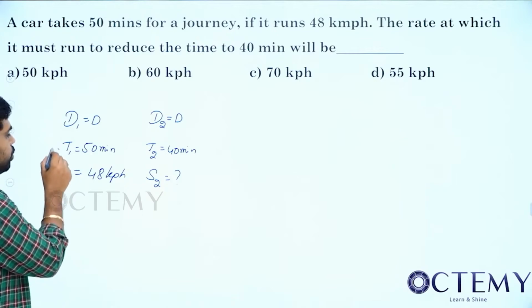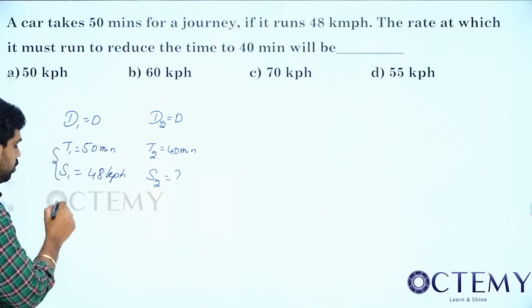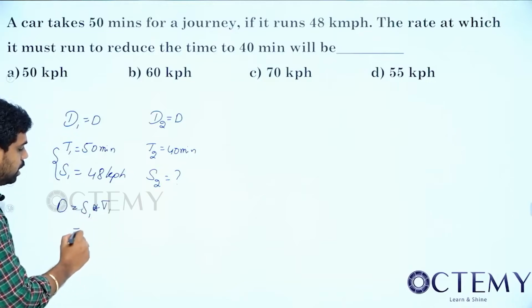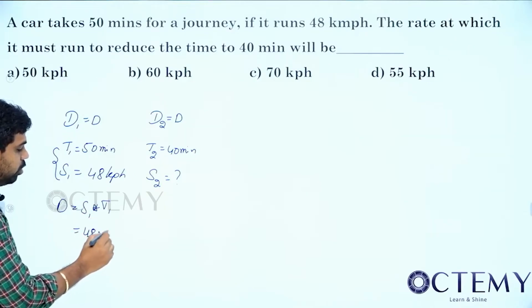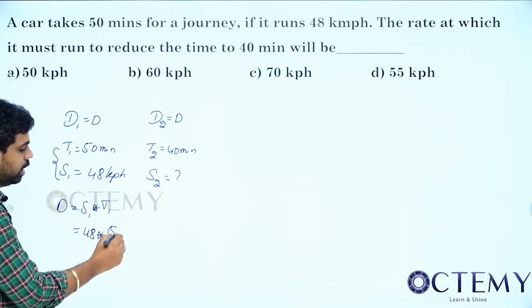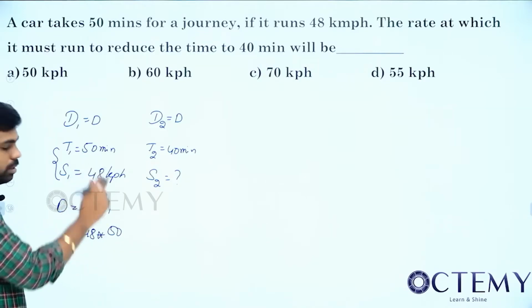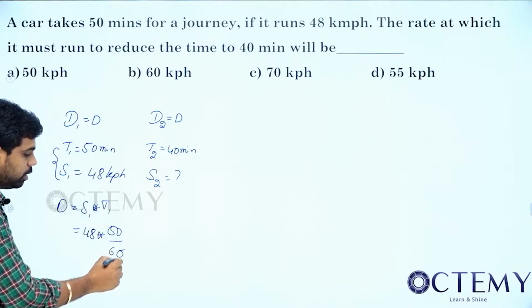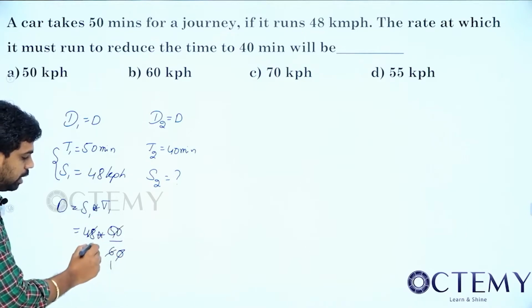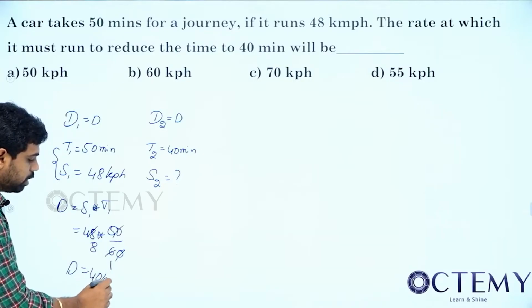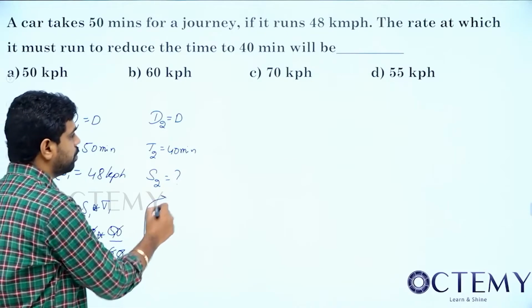From these two, I can find out this D, no? So D equal to S1 into T1. So what is S1? 48 into time period, how much? 50. This is minutes or hours? When this is in kilometer per hour, this should be in hours. So 50 by 60. So D equal to 40 kilometers. This you bring and substitute here.